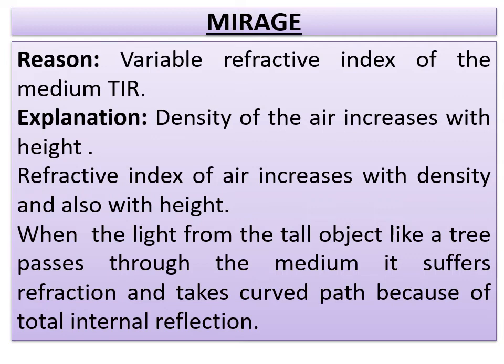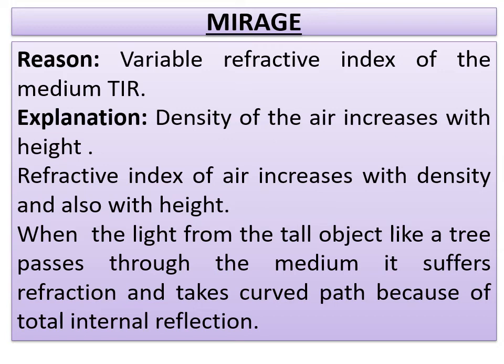So we know that the refractive index of air increases with the density. That we also learned in the last classes. So the refractive index of air increases with height. So the cooler air at the top has a greater refractive index than the hotter air just above the ground. So light travels from thin hot air into the denser cool air.